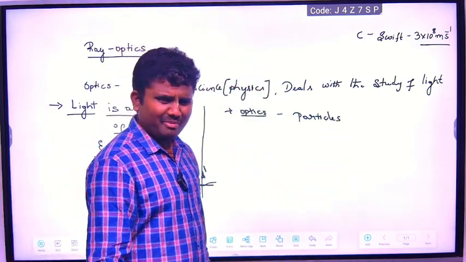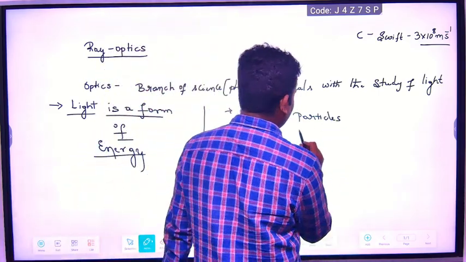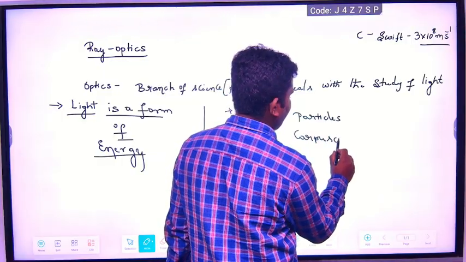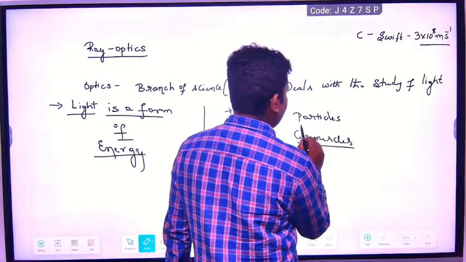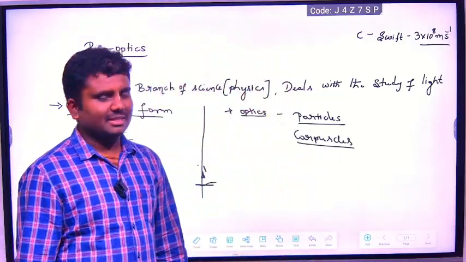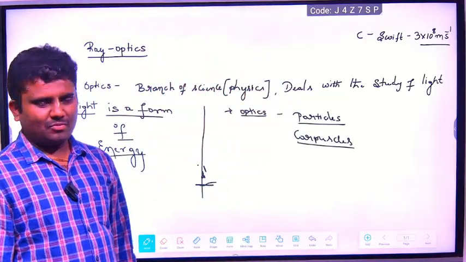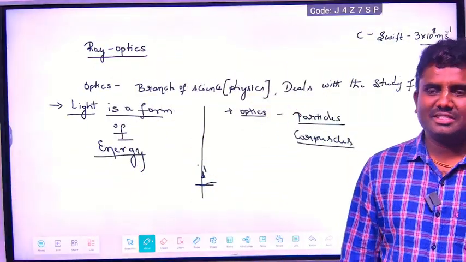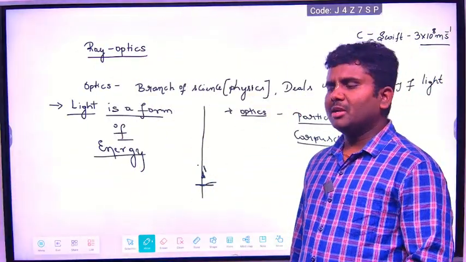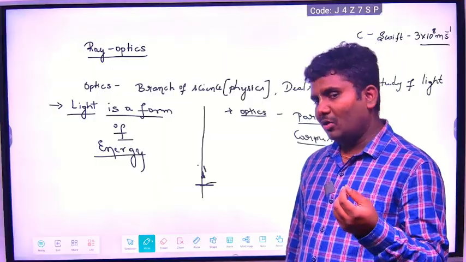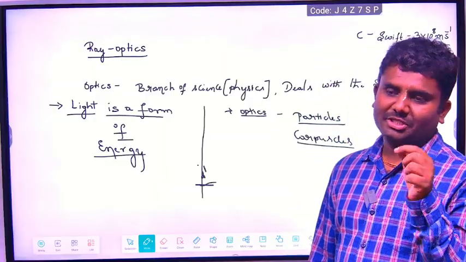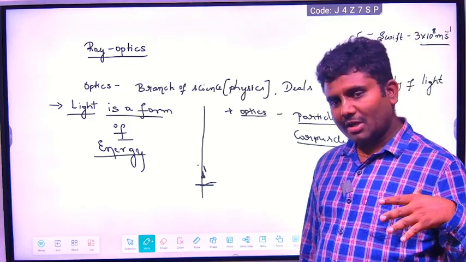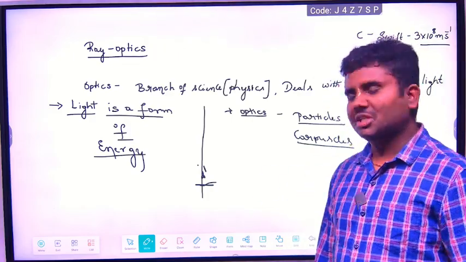What is the name of those particles? Corpuscles. Light particles or corpuscles. They are minute particles which are always moving in a straight line. That's what Newton says. Newton says light is made up of small minute particles called corpuscles. That too, they are in spherical shape. They are moving with high speed and always moving in a straight line without deviation, he says.